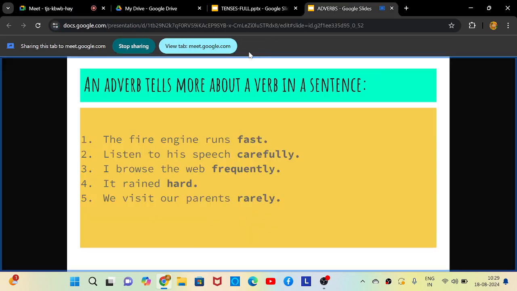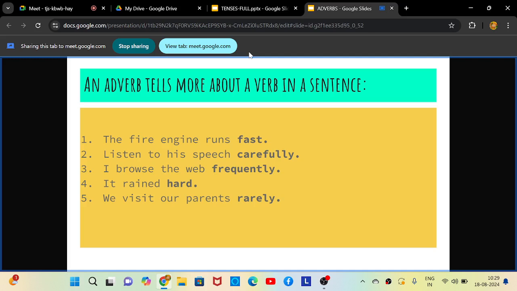The sentences, examples. The fire engine runs fast. Listen to his speech carefully. I browse the web frequently. It rained hard. We visit our parents rarely.